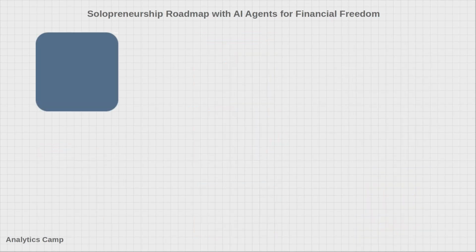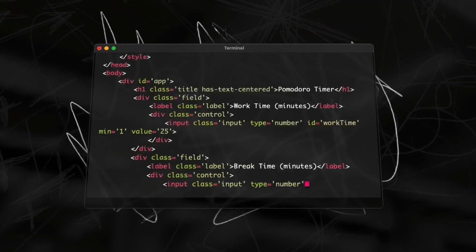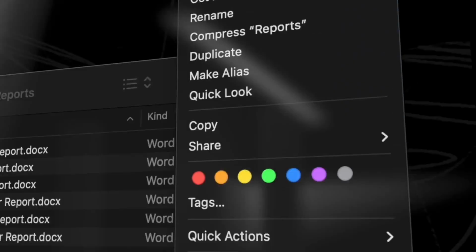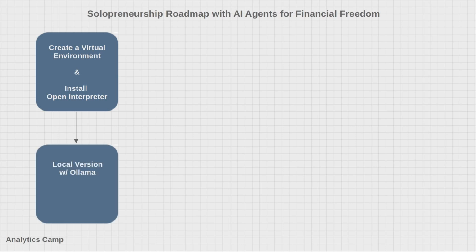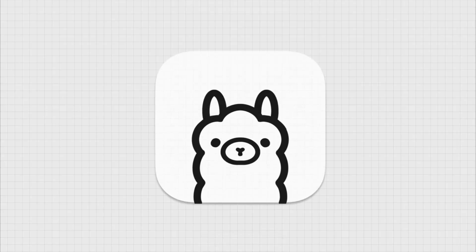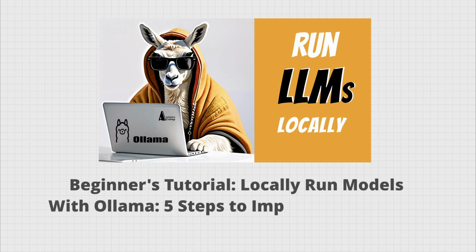First, we will create a virtual environment and use it to install the local version of Open Interpreter. If you haven't heard of Open Interpreter yet, it's an agentic system that you can run locally to interact with various generative models such as LLMs and parse external documents for all sorts of projects. You have the option of using this system either with Ollama or the Open Interpreter's own free model, which I will get to soon. If you're not familiar with Ollama or haven't installed it, I will leave a link to a video tutorial about it too.